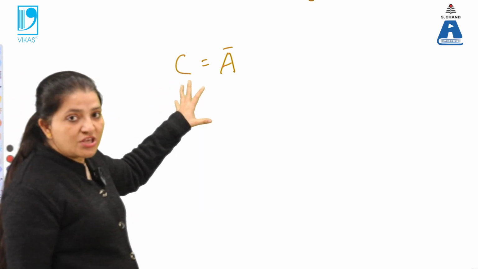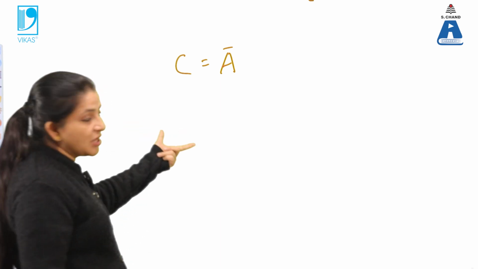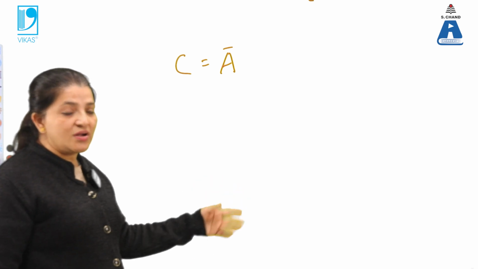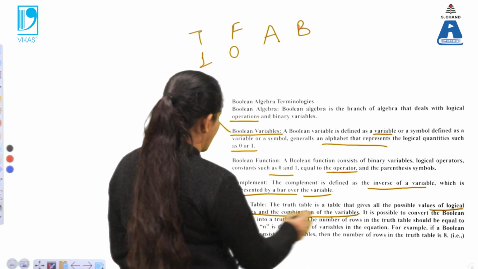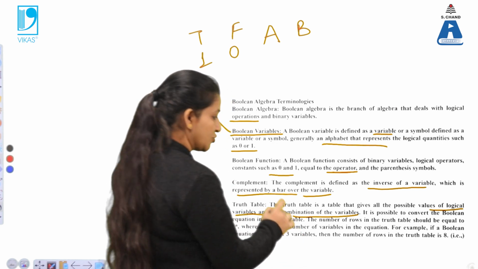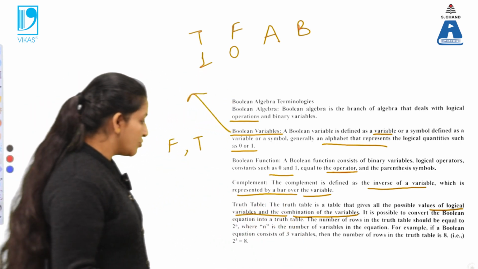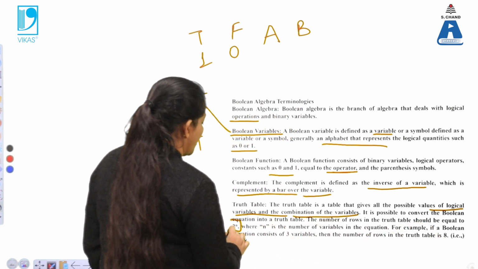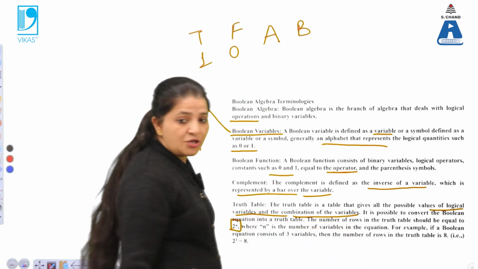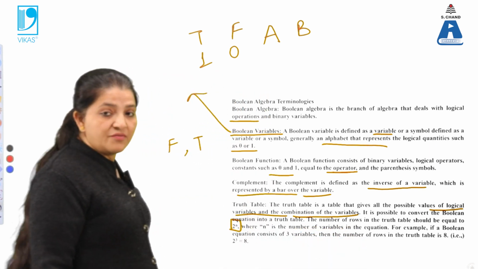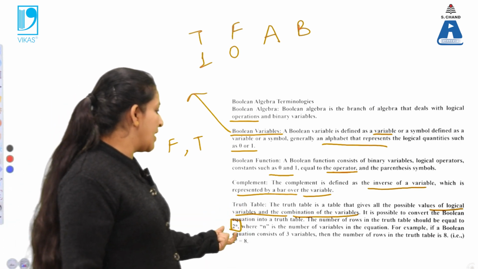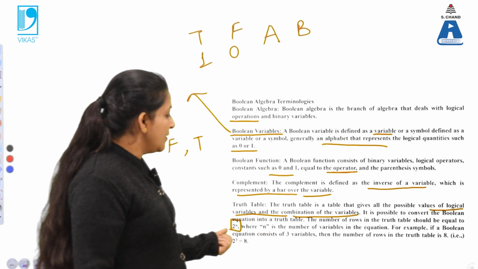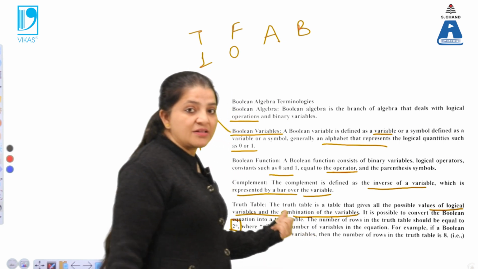So depending upon these values, different truth tables can be designed and implemented in order to convert the analog signals to the digital signals. It is possible to convert the Boolean equation into a truth table. The number of rows in the truth table should be equal to 2 raised to power n. What is n here? n is the number of variables in the equation.